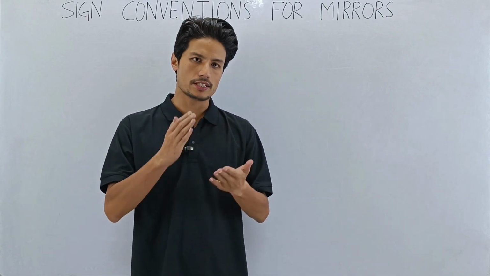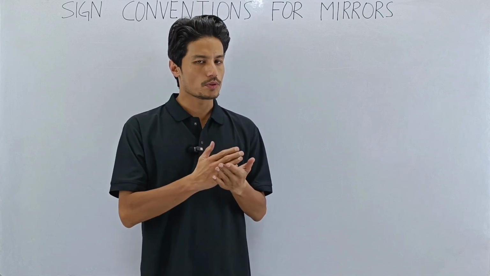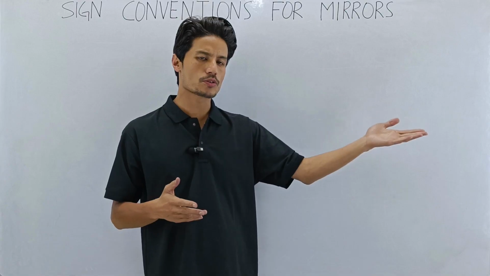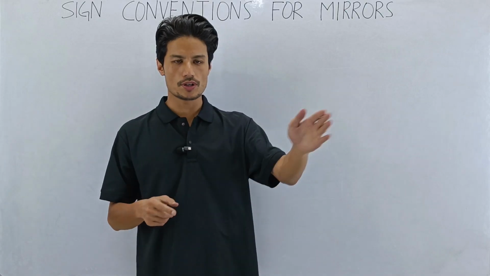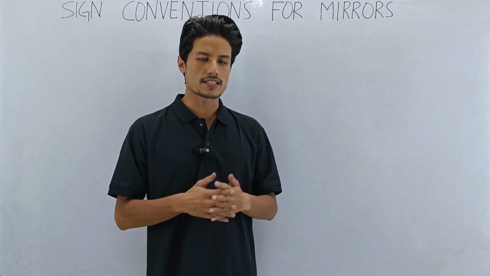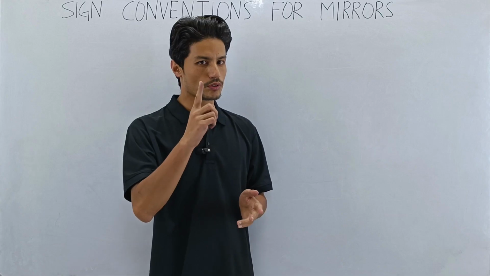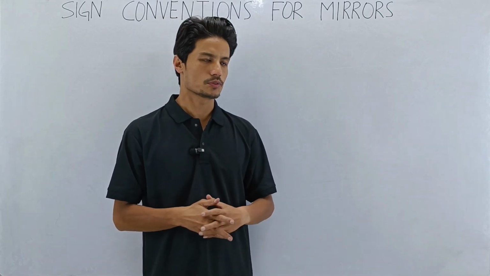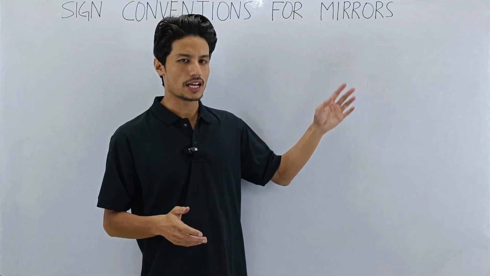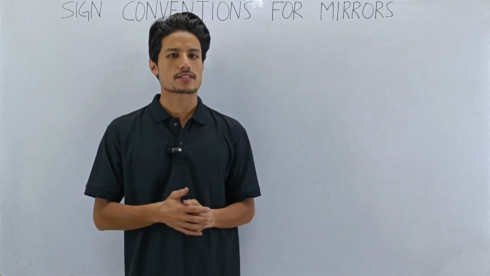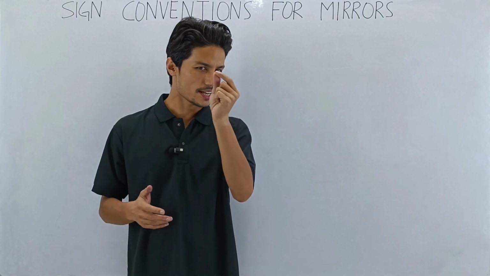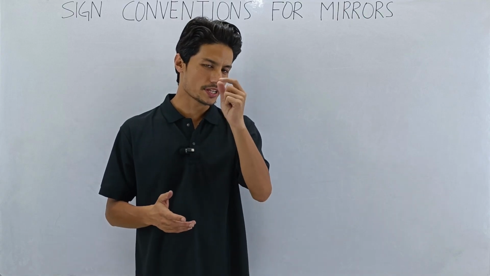In the final board exam, there will always be a numerical question. If you have the previous year question paper with you, pause the video, go and check the question paper and see. You will find one question from the light chapter which carries 3 marks. So this topic will help you grab the 3 marks, which is going to help you achieve the desired mark which you want to score in science.